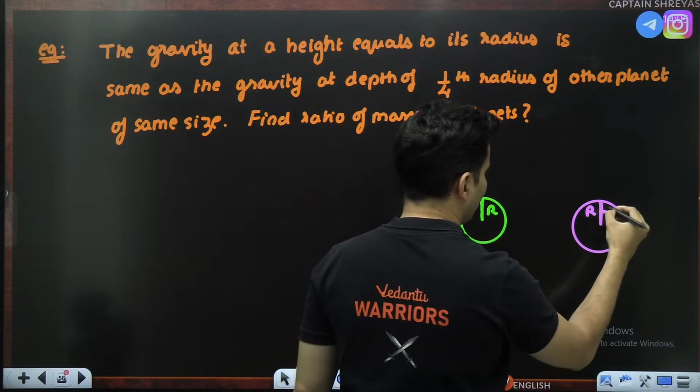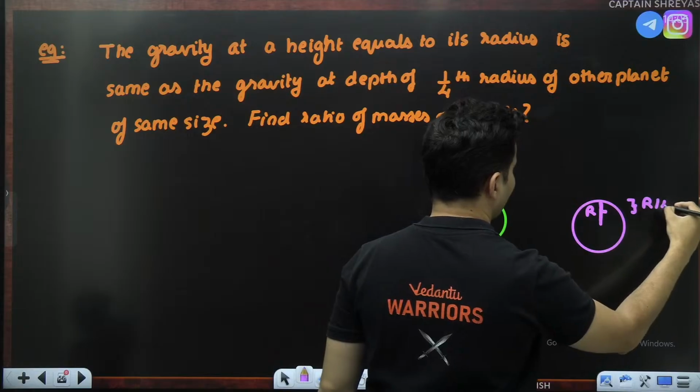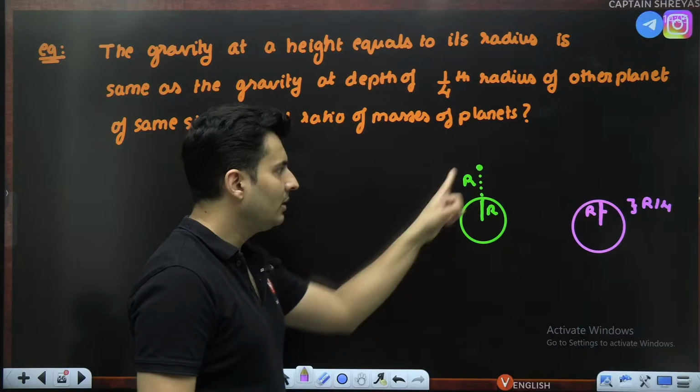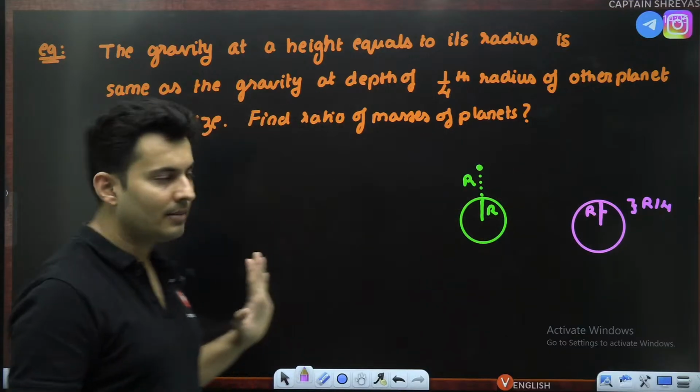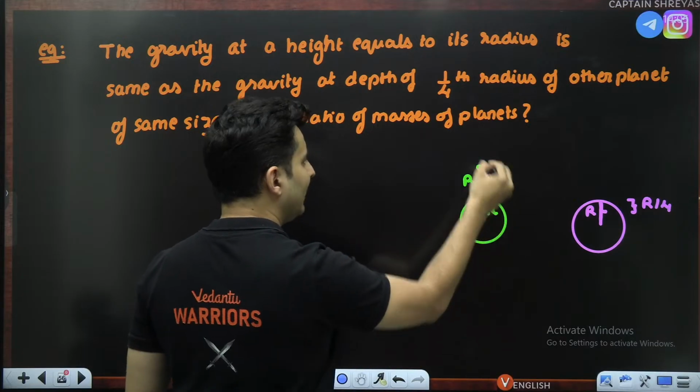So 1/4 is somewhere over here. So this distance is R by 4, radius by 4. This is what is given in the question. These both points, gravity is the same. Okay, let's do it one by one. At this point you are at some height.